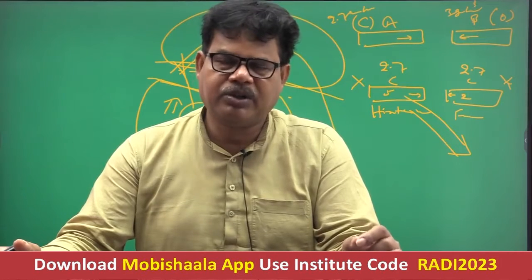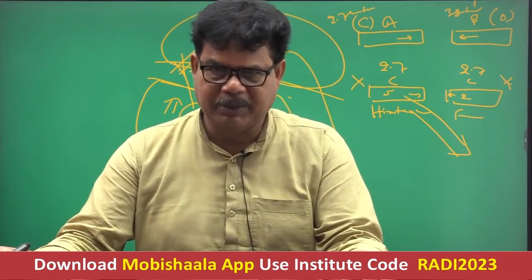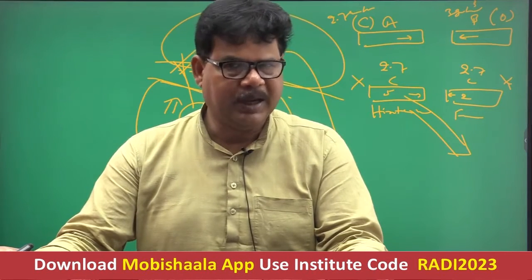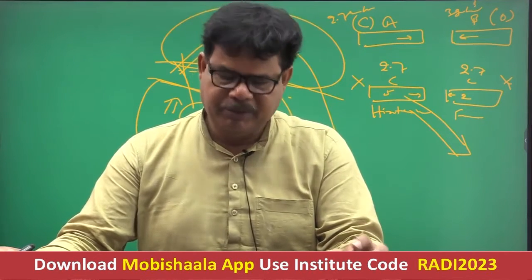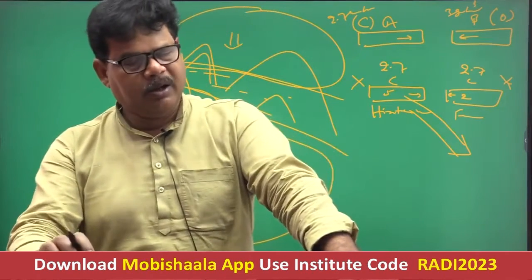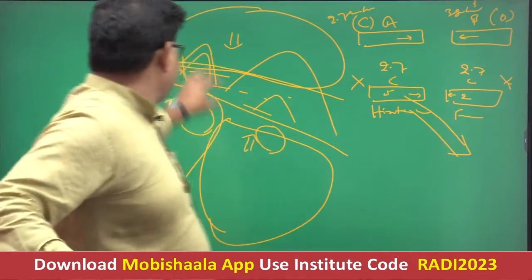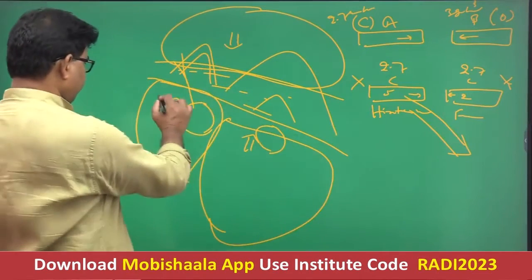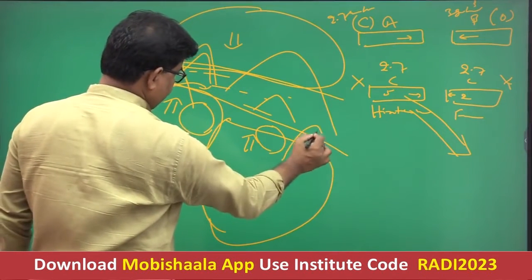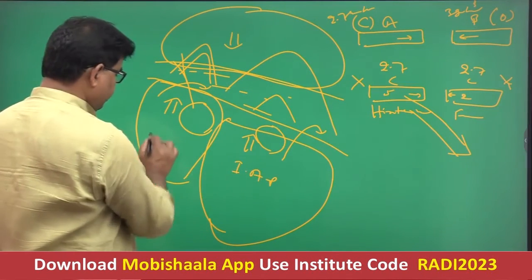Since the velocity of the Indian plate was more as compared to that of the Eurasian plate, the Indian plate subducted in the downward direction. Similarly, since the velocity of the African plate was more as compared to that of the Eurasian plate, the African plate also subducted in the downward direction. Here the Indo-Australian plate subducted, and this is the African plate.